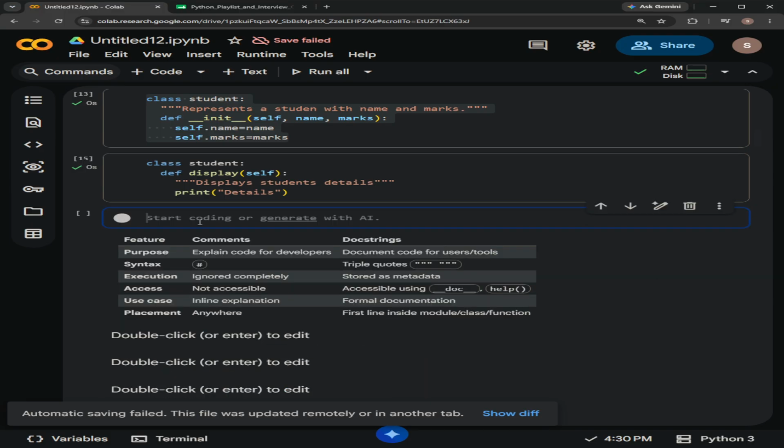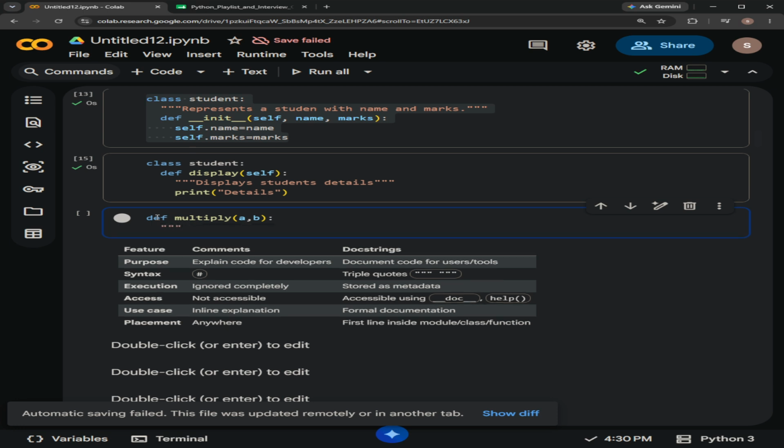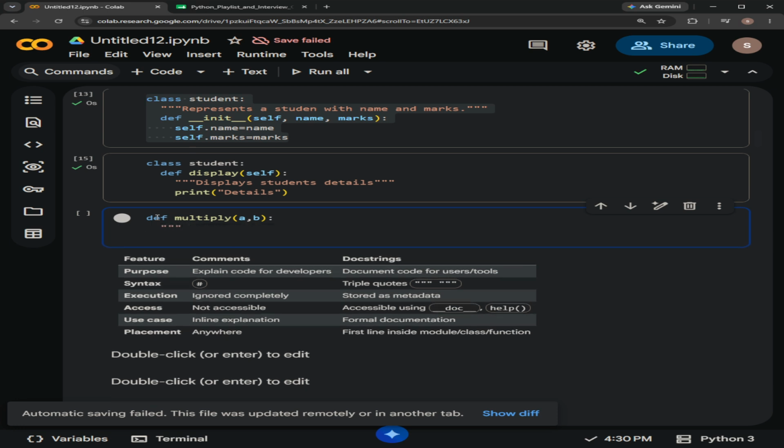We can also give multi-line docstrings. How we can make multi-line docstrings is, suppose I'm defining a multiply function here. In this I'll be writing some docstrings. What does this function do?